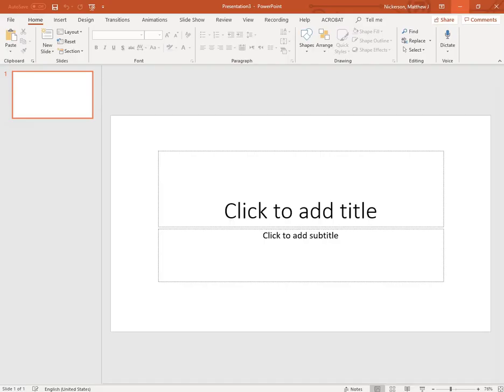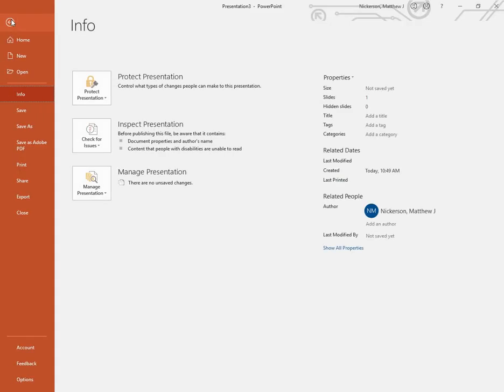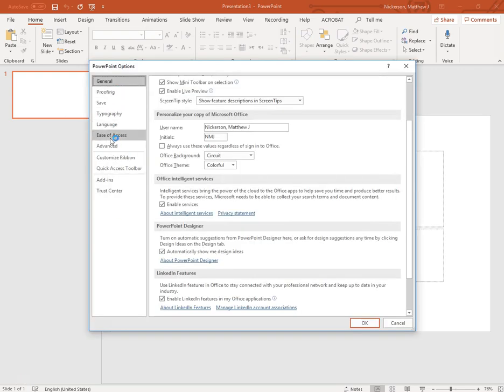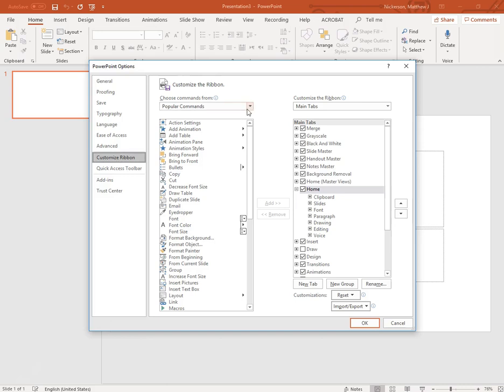Microsoft calls that area at the top the ribbon. So again, we're going to click File, go down to Options, and then we are customizing the ribbon. This again is the section called the ribbon. And you have a list of commands on the left and tabs on the right. So customizing the ribbon really means adding tabs.